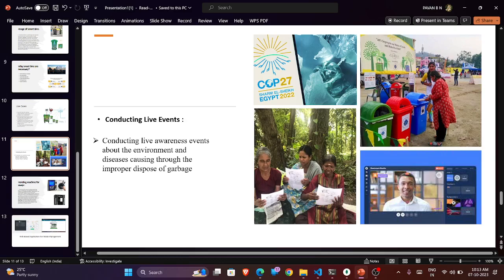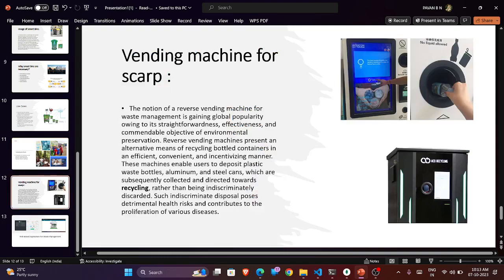We are holding these events offline and also streaming the live event on the web application, so all citizens can view them, and we are uploading them so they can open those events later and become aware about it. So coming to the vendor machine for scrap, what does this do?